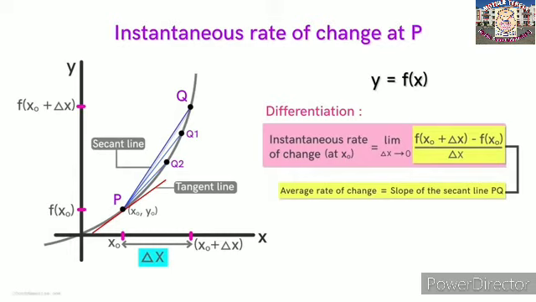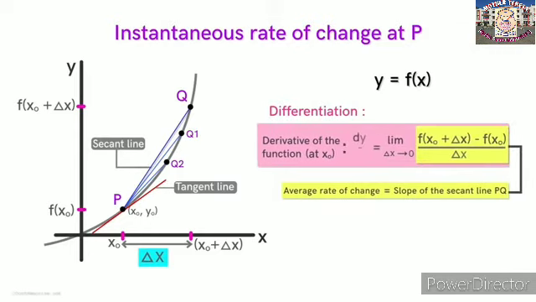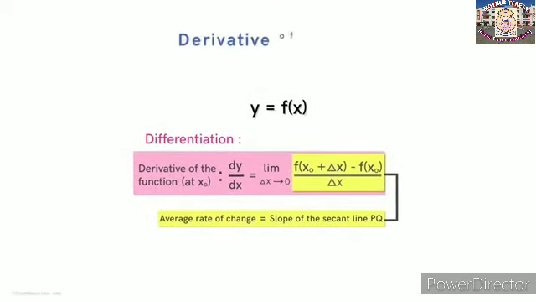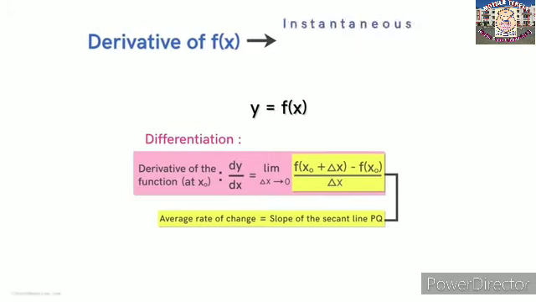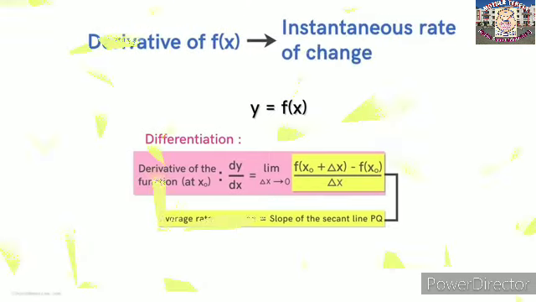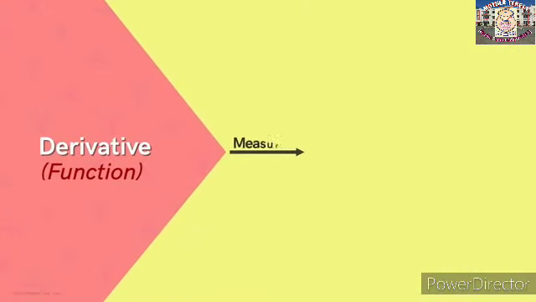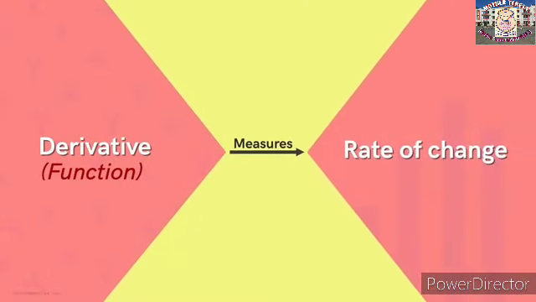Now here, instead of writing the instantaneous rate of change in y with respect to x at x0, we say that the derivative of the function at x0 is this. The derivative is usually denoted by the symbol dy by dx. So we saw here that the derivative of the function at a particular value of x is its instantaneous rate of change at that point. Derivative of a function measures its rate of change.